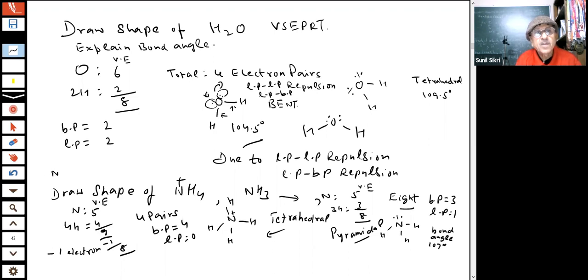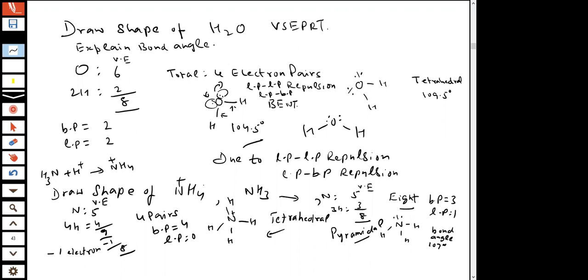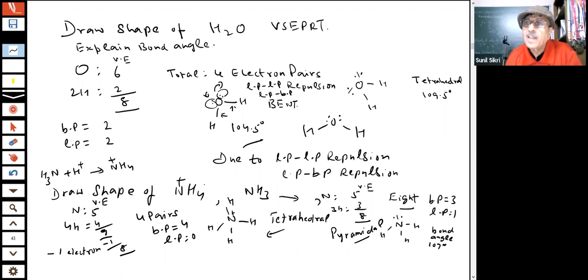You had NH3, you add H plus, because it is a base, it will form ammonium ion. Now the shape of this is different. This is pyramidal in shape. This is tetrahedral in shape. So we can predict the shapes of the molecules using valence shell electron pair repulsion theory, students.